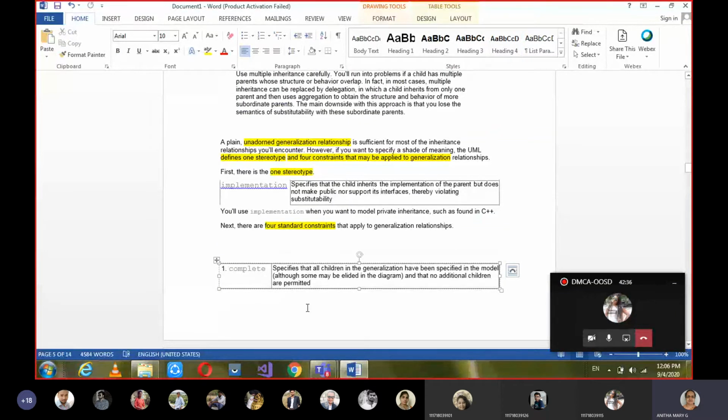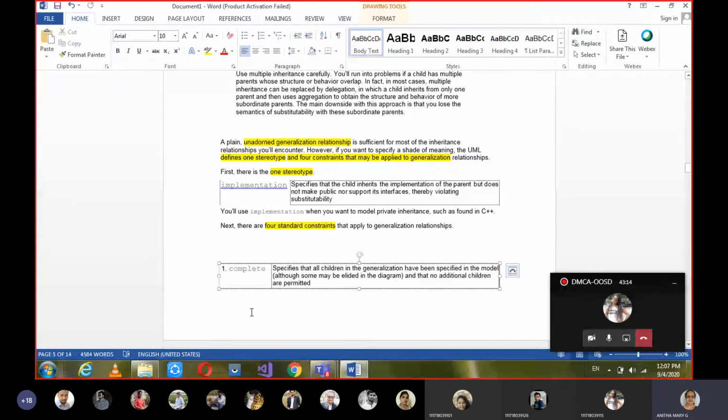This constraint specifies that all the children in the generalization need to be specified in the model and that no additional children are permitted. It's something like a complete binary tree. Complete means the sequence starts with some number, should be in sequence order, and should stop somewhere. Need not be full, but it should be complete. The serial order should be complete. So that is what we can say about complete.